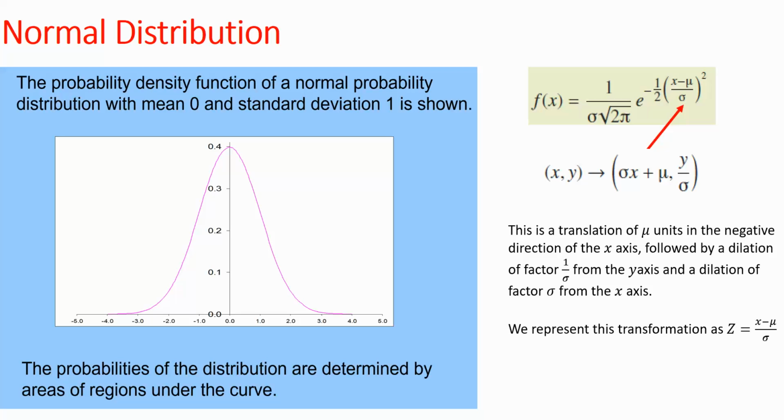And this here says this is the translation of mu units or expected value units in the negative direction of the x-axis, followed by a dilation from the x, and a dilation from the y. And this here, we call it the standard normal because they replace this x minus mu over sigma with z. Okay?